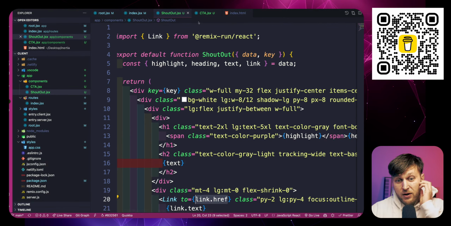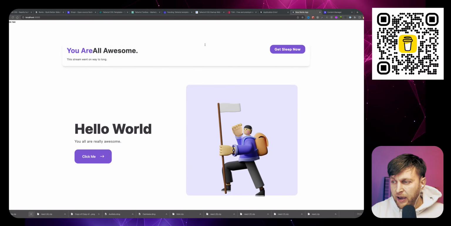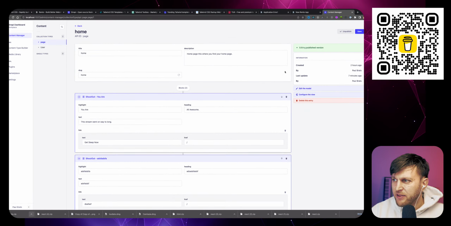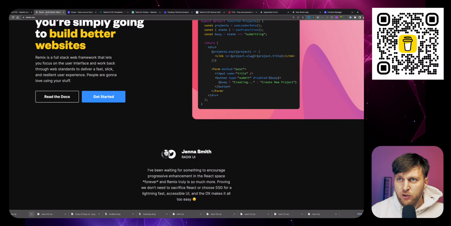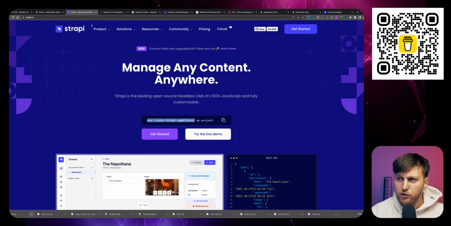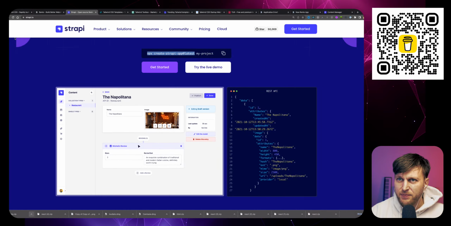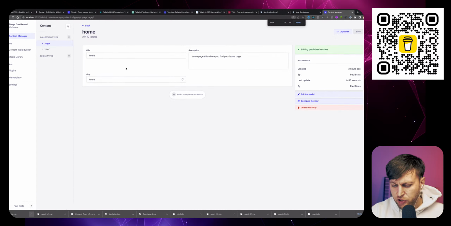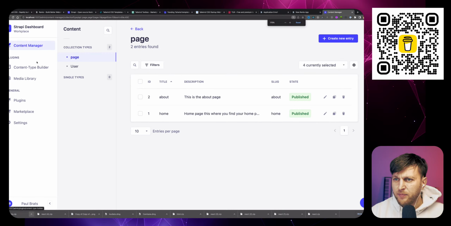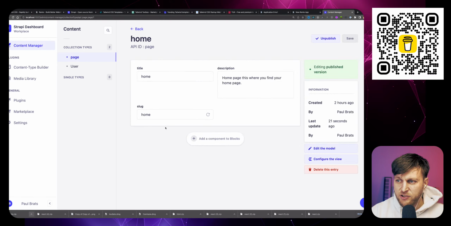But anyway, for those of you who made it this far, we're just going to do a quick review to chat about what happened. I'm going to delete everything here right now. So check this out. We used Remix to create our front end. We used Strapi to create our back end, and everything was styled with Tailwind CSS, which is awesome. That's our tech stack. In our Strapi application, we created a page content type.